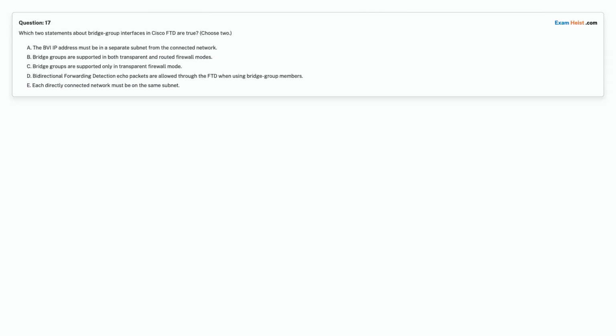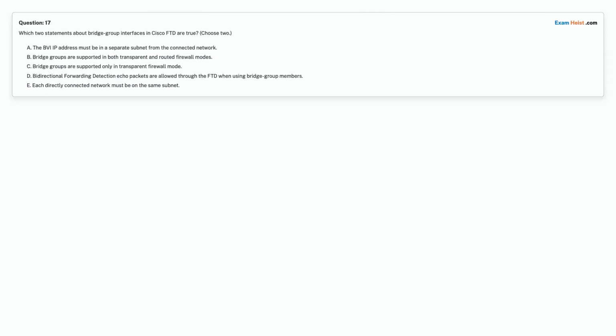Question 17. Which two statements about bridge group interfaces in Cisco FTD are true? Choose 2. Option A. The BVI IP address must be in a separate subnet from the connected network. Option B. Bridge groups are supported in both transparent and routed firewall modes. Option C. Bridge groups are supported only in transparent firewall mode.